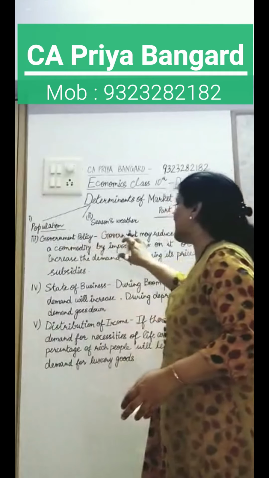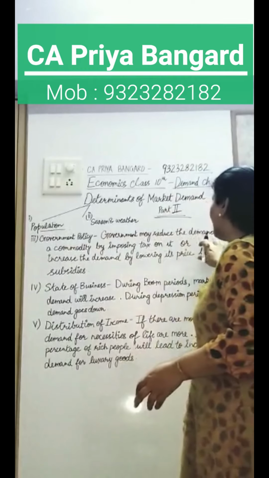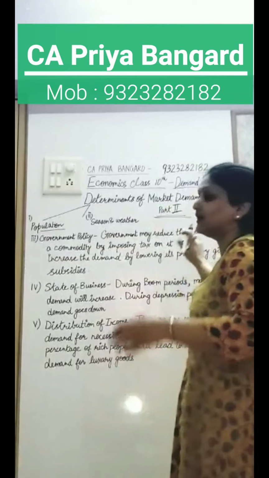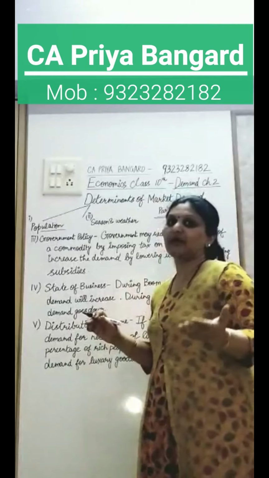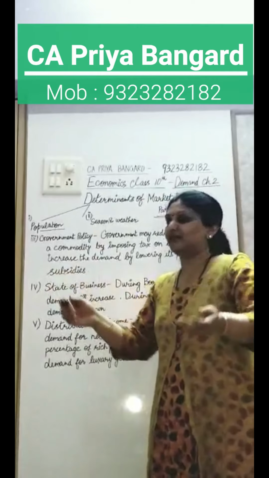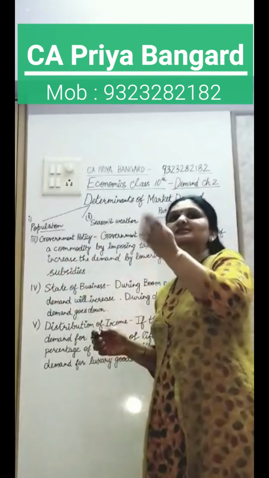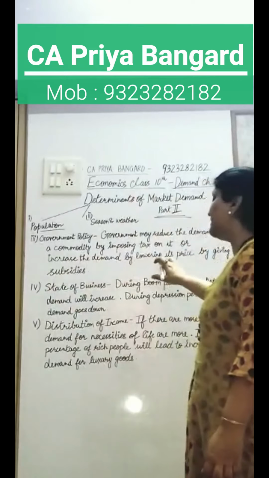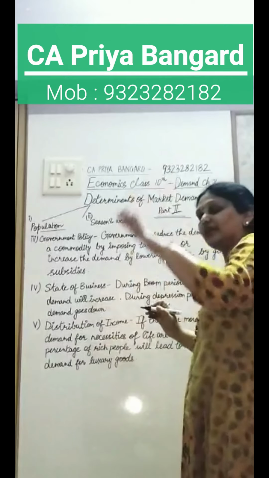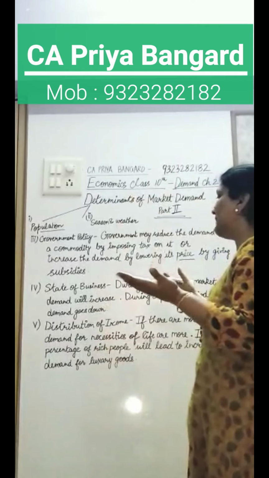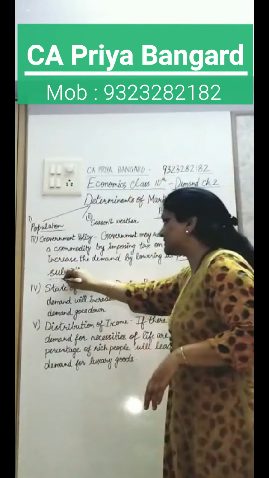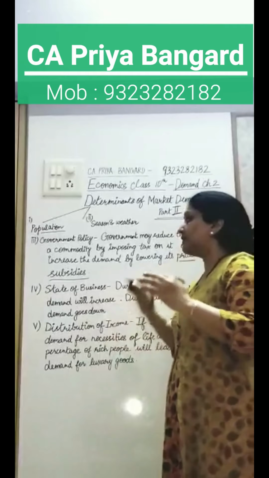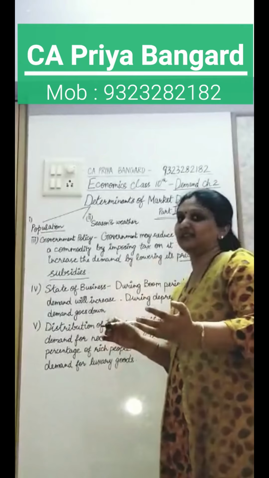So government policy: government may reduce the demand of a commodity by imposing tax on it. If the government is charging high tax on some commodity, it will become expensive. And once the price rises, the demand decreases, that you know. Or it can increase the demand by lowering its price, by giving subsidies. So what is subsidies? I explained. Government is giving help because government wants that people buy those goods.